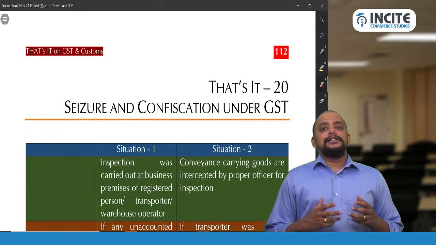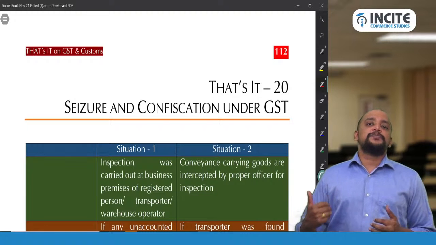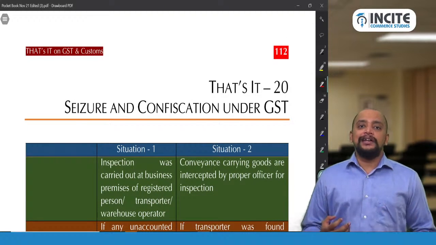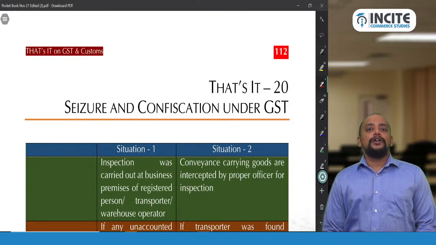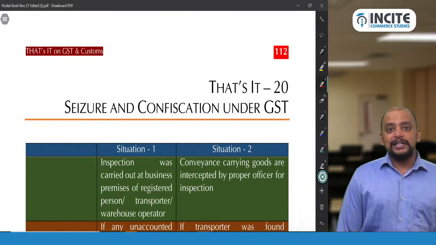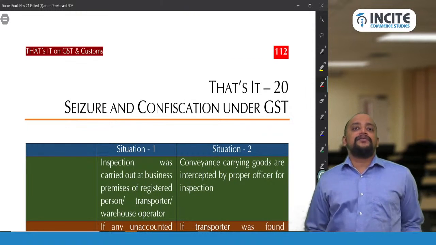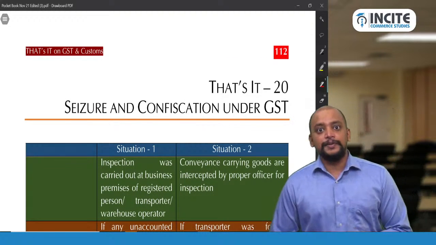See, the search, seizure and confiscation, as well as offences, penalties and prosecution, these two areas are some untapped areas. So if at all ICAI wanted to give this attempt GST paper as difficult, they can touch from these areas mainly. So that's the reason why I have taken these areas first for discussion.